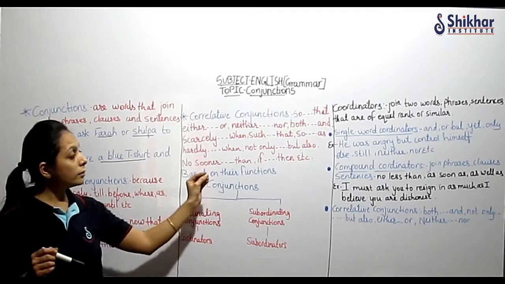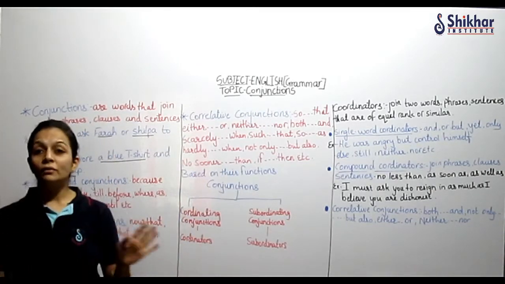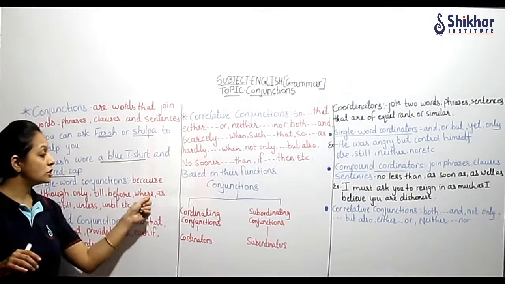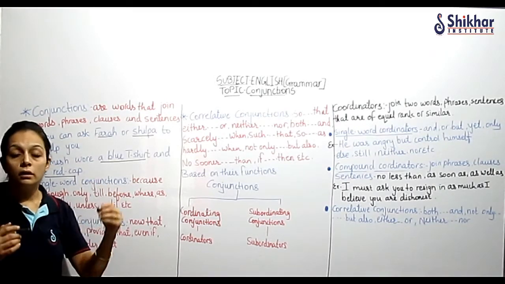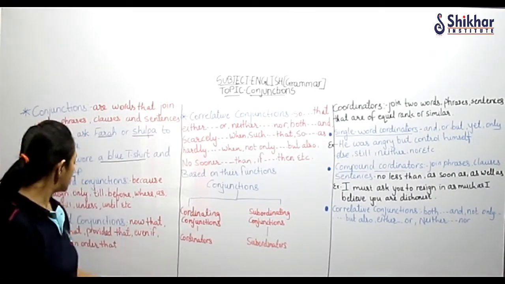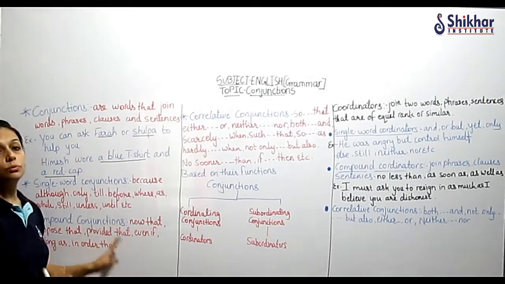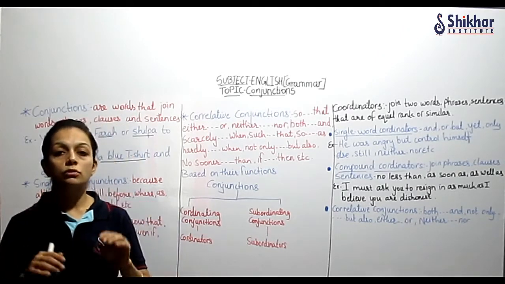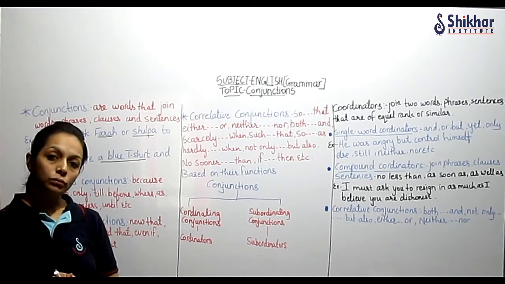ओके, अब उनके फंक्शन के बेसिस पे वन मोर क्लासिफिकेशन इज देयर. तो यहाँ पे कंफ्यूज नहीं होना है. As I told you, अगर आपको पता है in which sentence which type of, आपको इतना डिटेल में नहीं पूछा जाएगा, tell us the single word conjunction, tell us the compound conjunction. No, but you should know when to use these words. ओके, कौन सी सिचुएशन में कौन सा कंजंक्शन यूज करना है, that you should know. वो आप प्रैक्टिस करोगे then you will be able to write it.